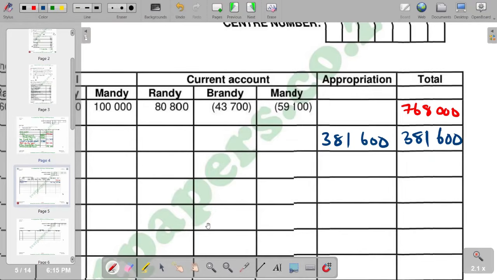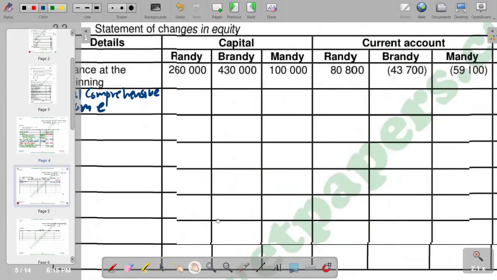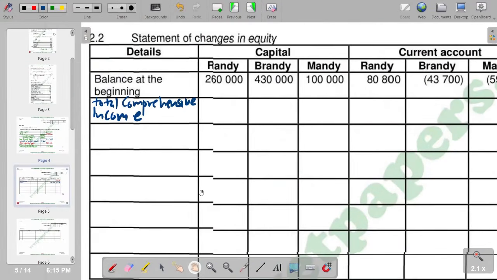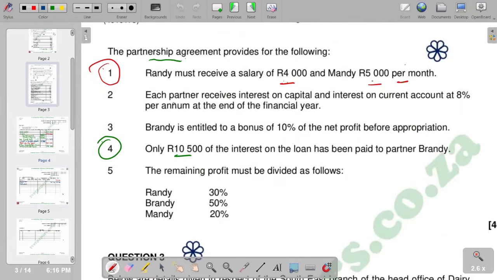So from there, we move on to the next part whereby we are supposed to check for interest on capital. So for interest on capital, we go to the partnership agreement. What does it say? It says each partner receives interest on capital and interest on current at 8%. So we are having interest on current and capital being 8%.